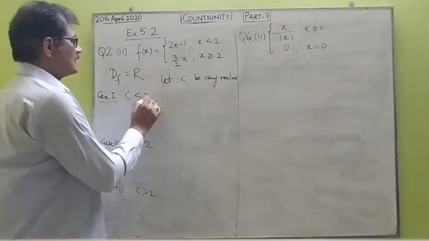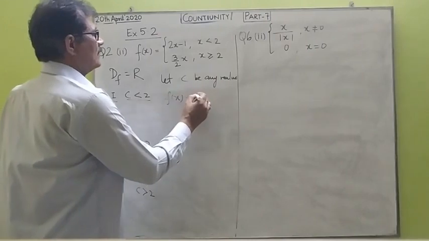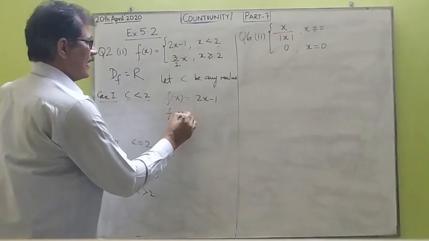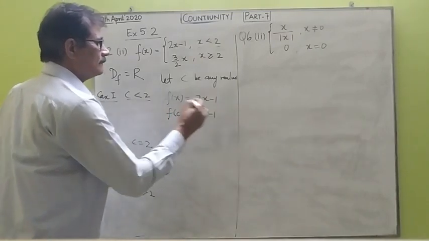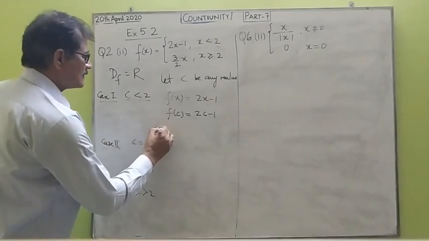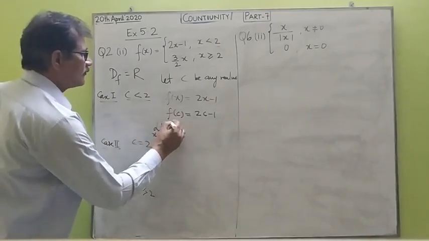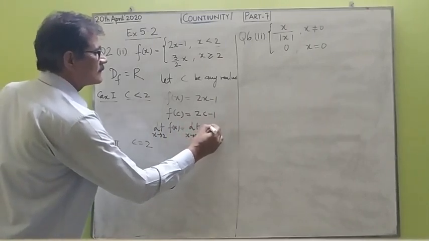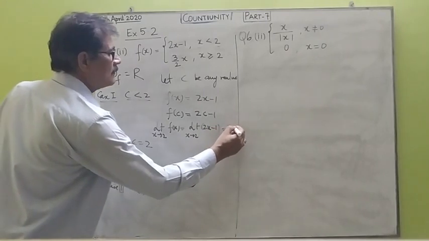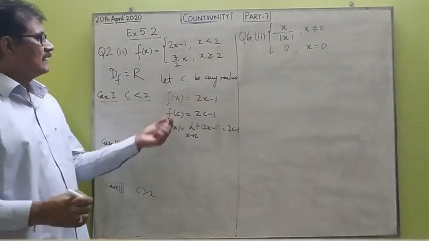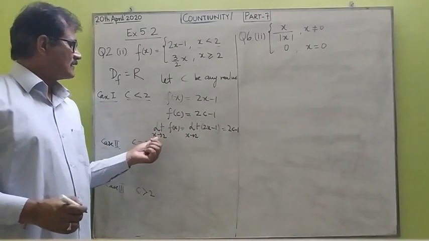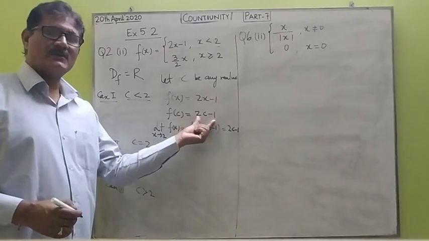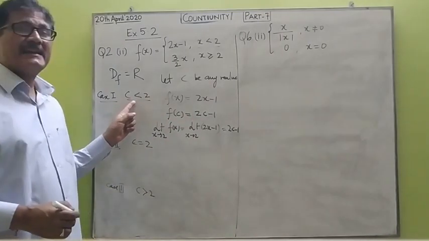Now when c is less than 2, f of x is defined by 2x minus 1. You can see that. So what is f of c here? f of c will be given by 2c minus 1. And what will be the limit? Limit x tending to c of f of x will be limit of 2x minus 1, which turns out to be 2c minus 1. You can see that the limit of the function is equal to 2c minus 1, the same as the value of the function 2c minus 1. So the function is continuous for all c less than 2.